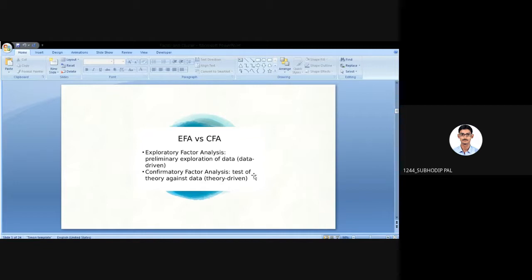And in confirmatory, we already know how many factors there will be, or we want to get a particular number of factors from a particular number of variables. Suppose from these 10 variables, I want 3 factors. So while running the factor analysis, I'm already feeding the system that I want 3 factors, not more than that. So that is confirmatory factor analysis. Clear to everyone? Any doubt?